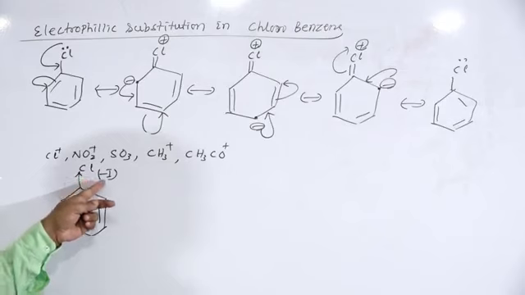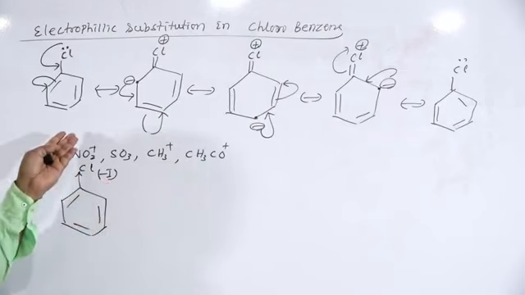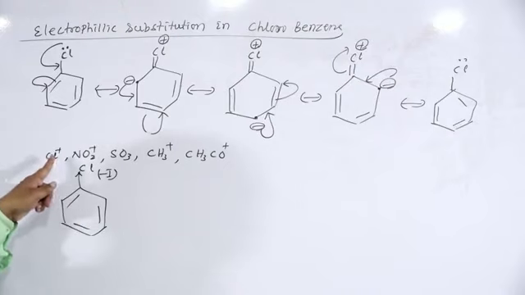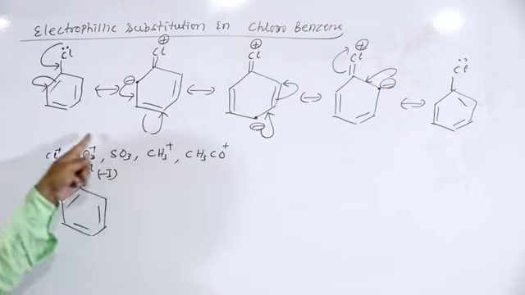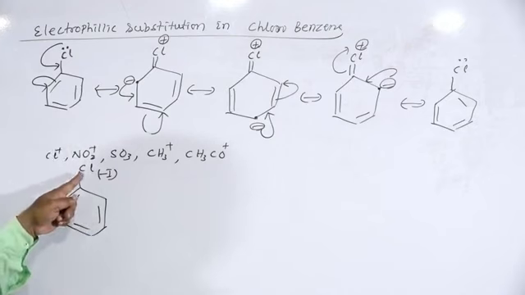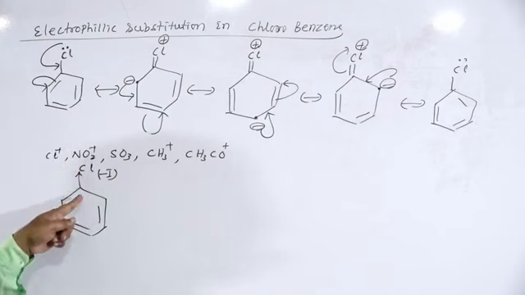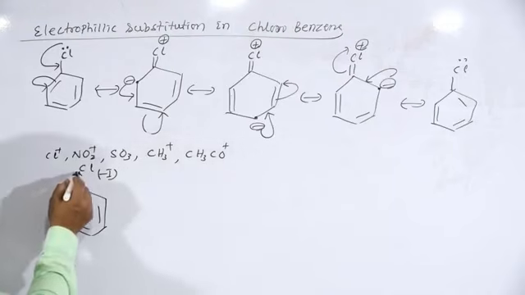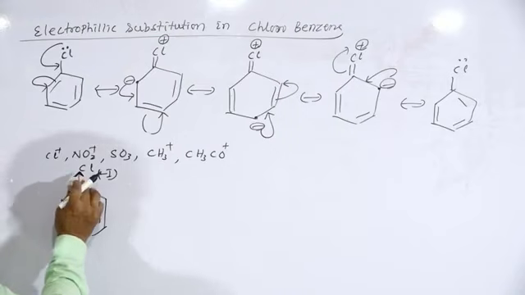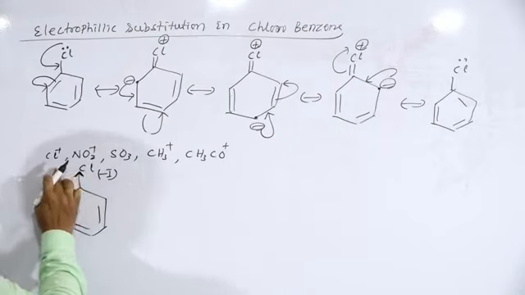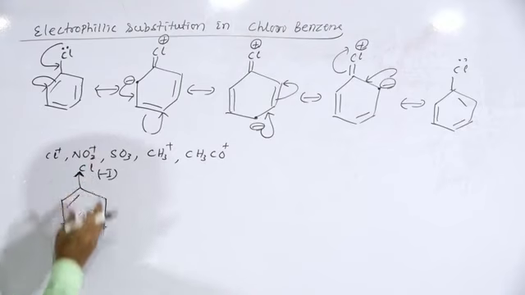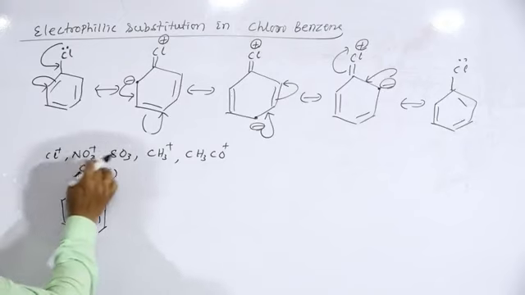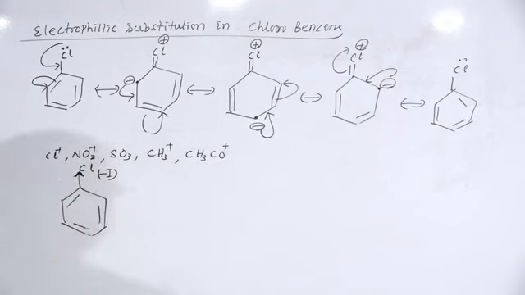This chlorine atom deactivates the benzene ring because of the minus I nature of the halogen.